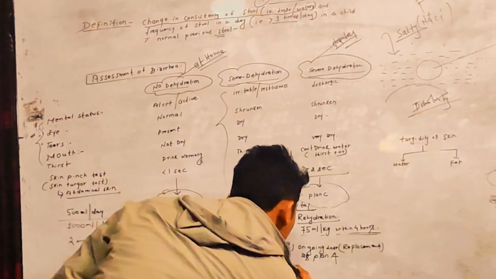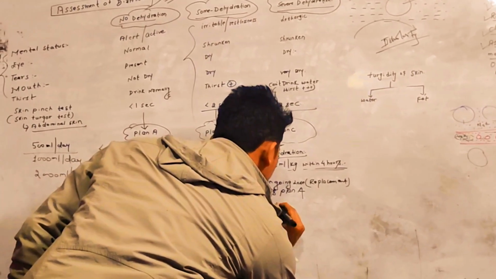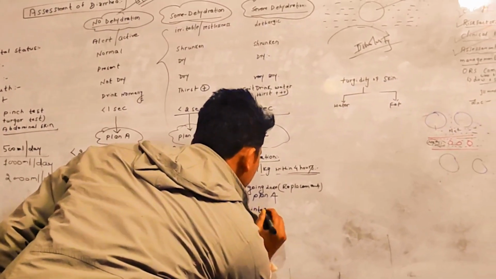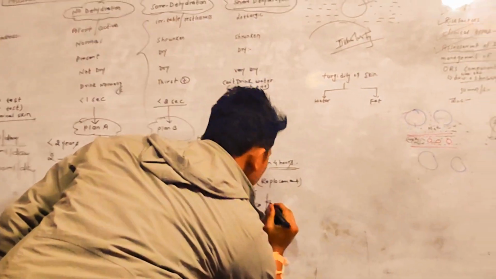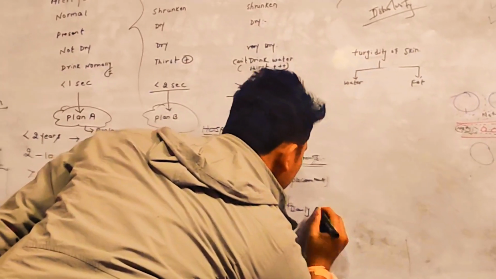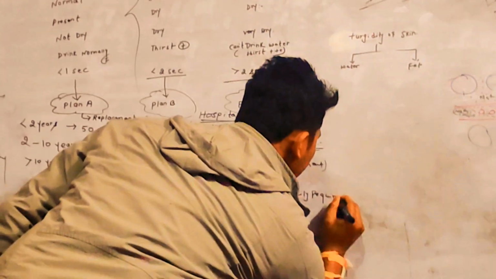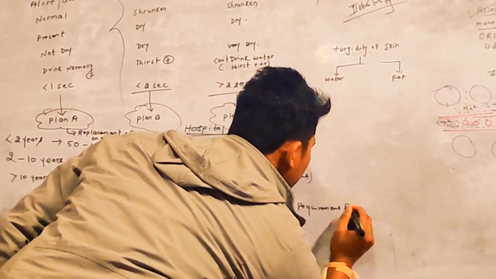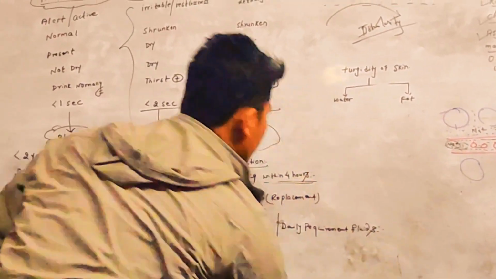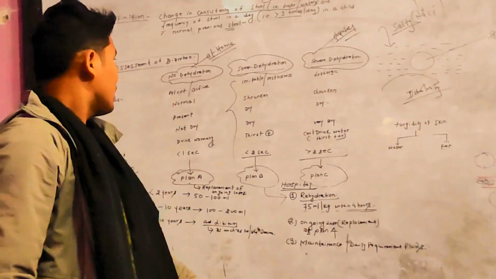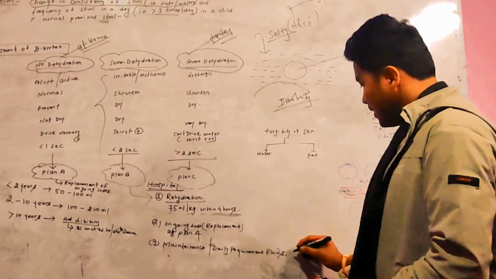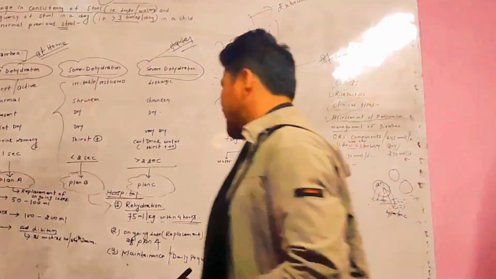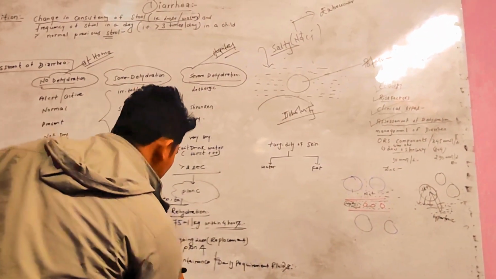Now the third one is maintenance dose or daily requirement of fluid. So guys, in the daily requirement of fluid, there is one formula that we are supposed to use.